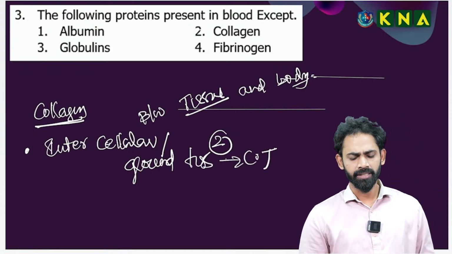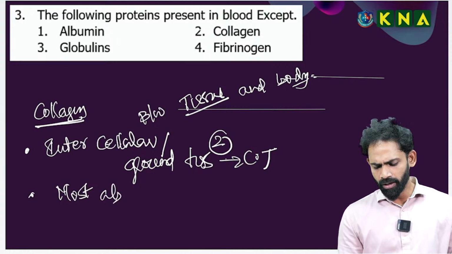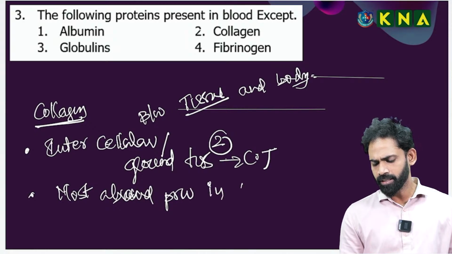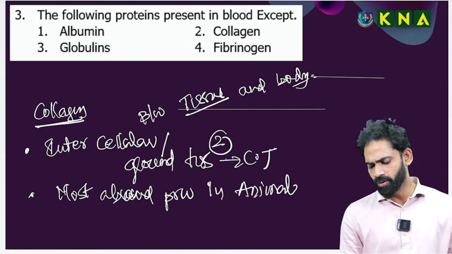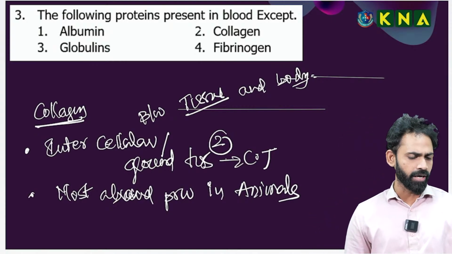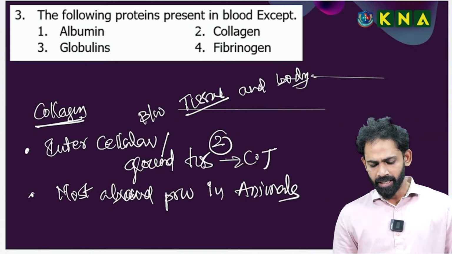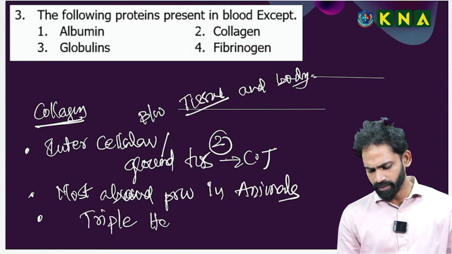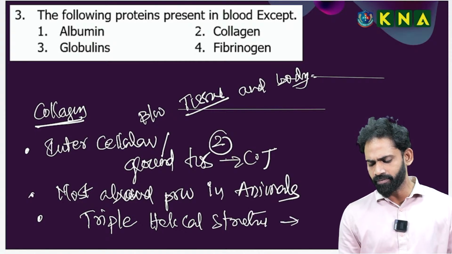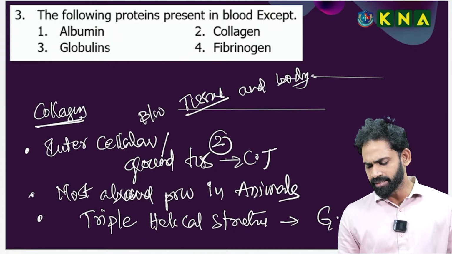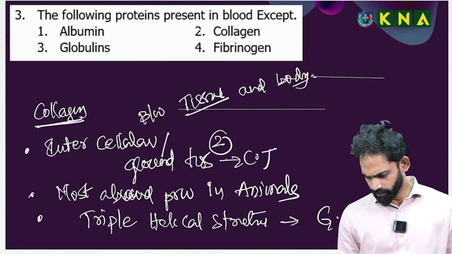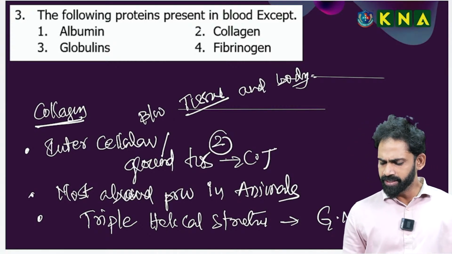Remember, collagen is the most abundant protein in animals, not just mammals. The triple helical structure of collagen was discovered by G.N. Ramachandran.